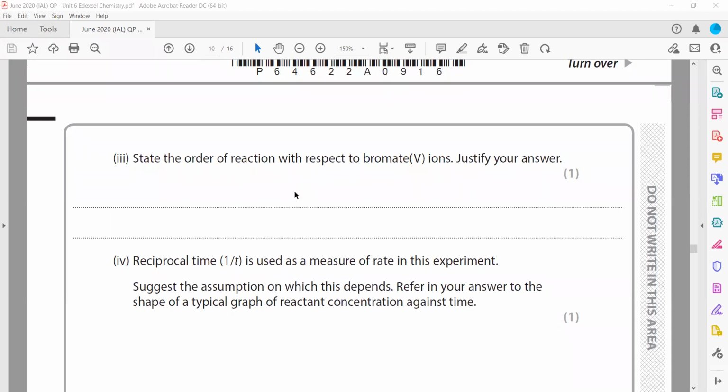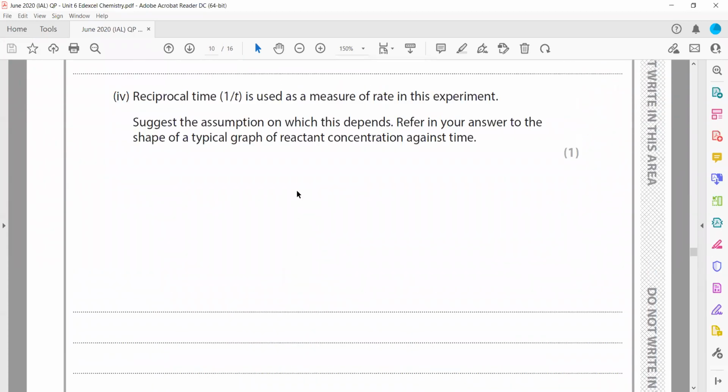A horizontal line will be zero order. The reciprocal 1 over t is a measure of the rate in this experiment. Suggest an assumption on which this depends. Refer your answer to the shape of the graph of reactant concentration against time.